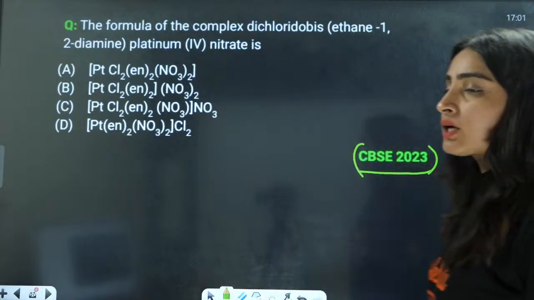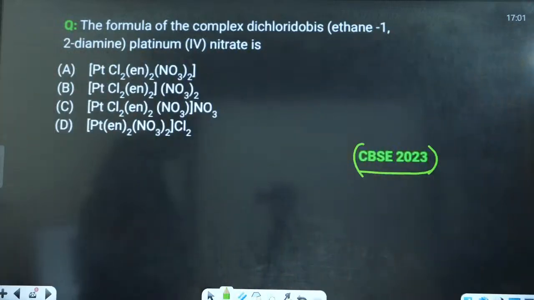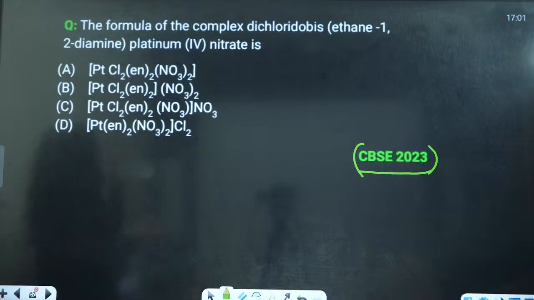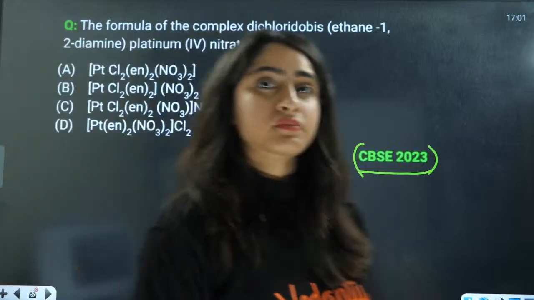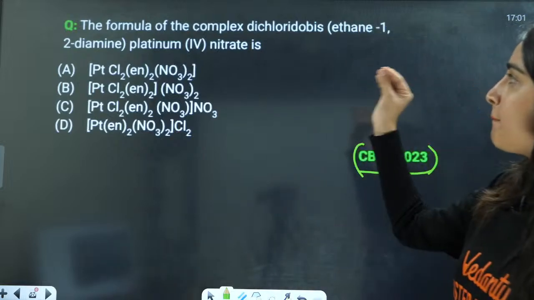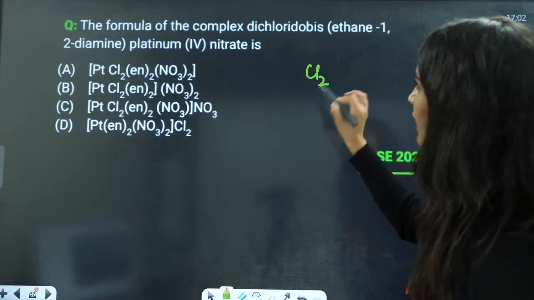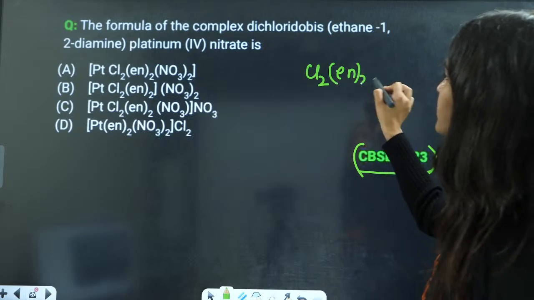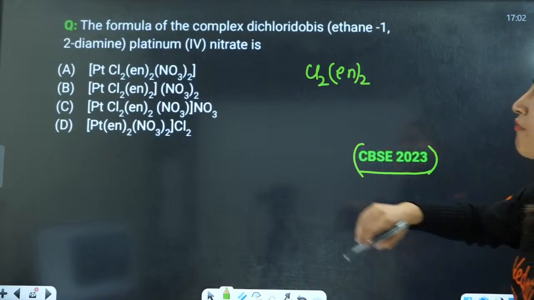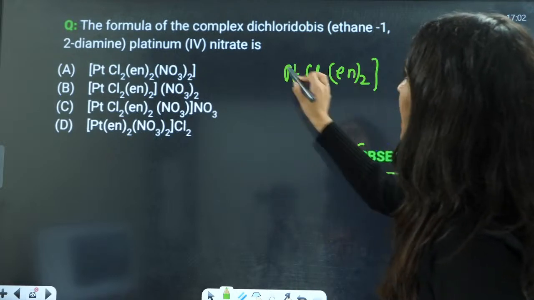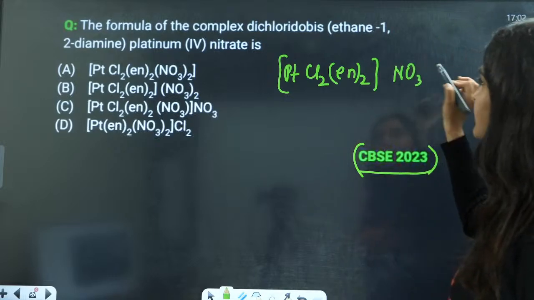Next is coordination compounds. What is the answer to this question? The formula of the complex dichloridobis(ethylenediamine)platinum(IV) nitrate. Dichlorido, bis means 2 en, and then you have platinum, that means Pt, and then you have nitrate, that is NO3.